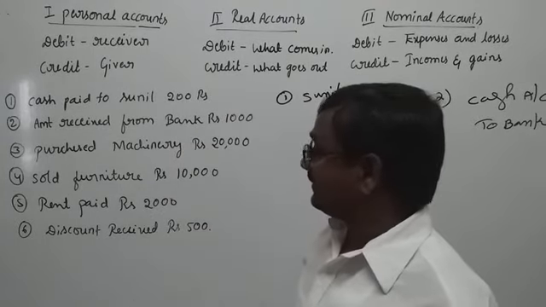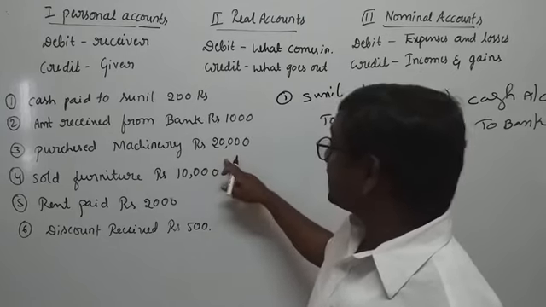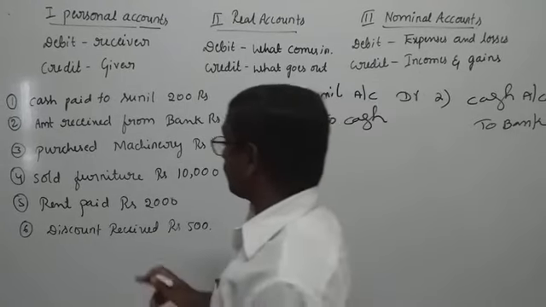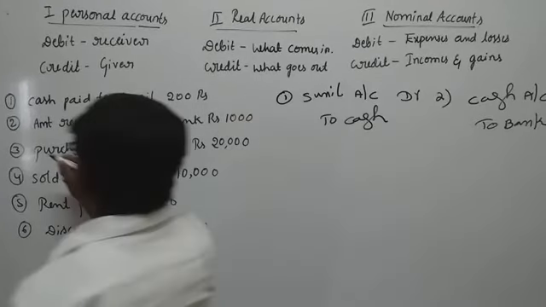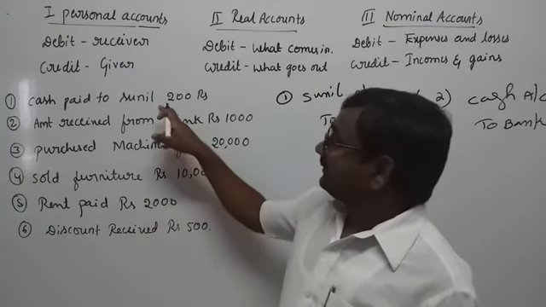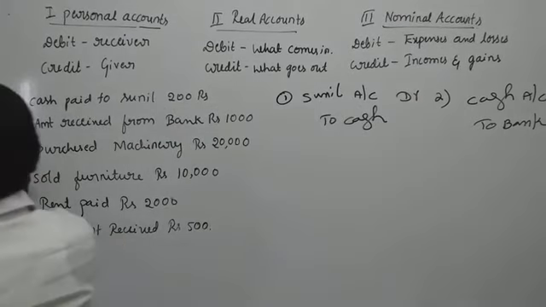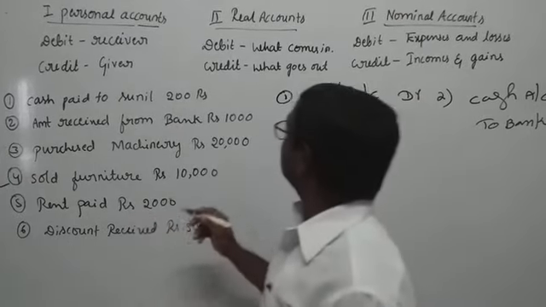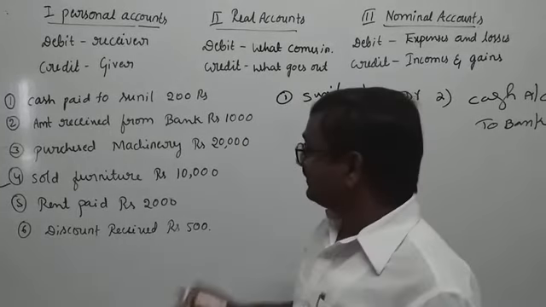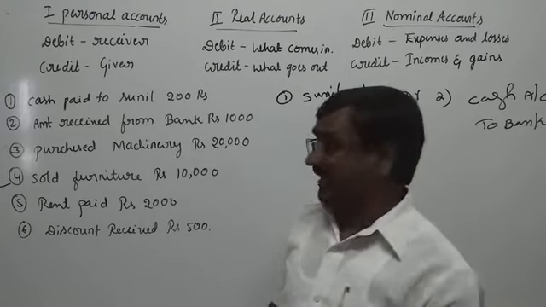And next one, purchased machinery rupees 20,000. These two transactions I gave as examples of the personal account. These next two transactions are examples of the real account. We are all aware that the real account always talks about assets.